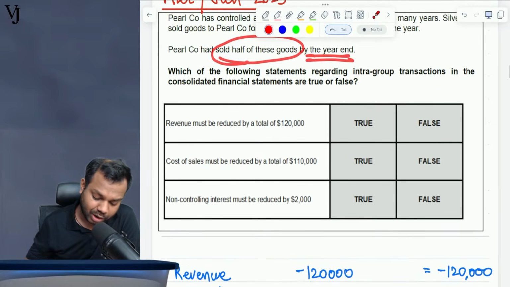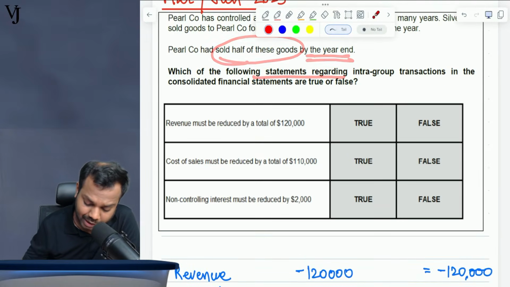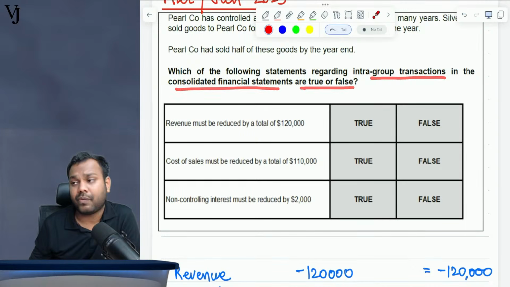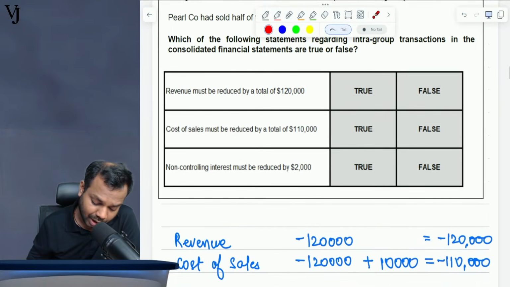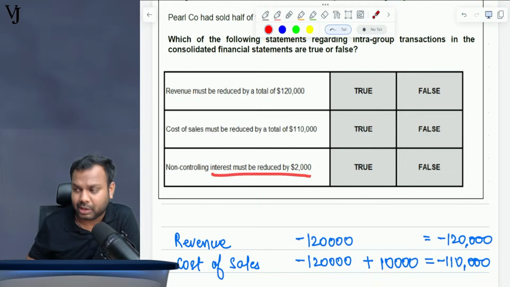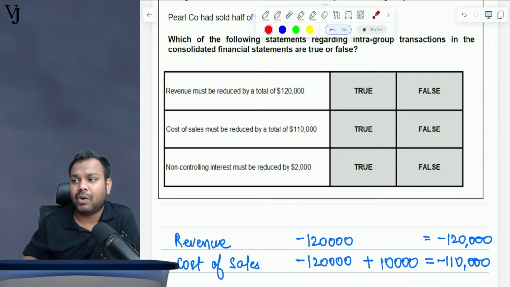What is the question asking for? Which of the following statements regarding intra-group transactions in the consolidated FS are true or false? Revenue must be reduced by a certain amount. Cost of sales must be reduced by a certain amount. Non-controlling interest must be reduced by a certain amount. So let us understand what exactly is true and what exactly is false.